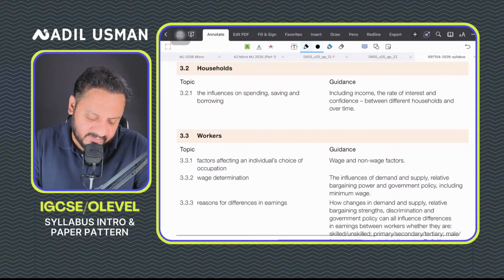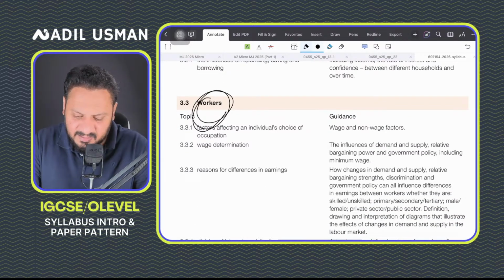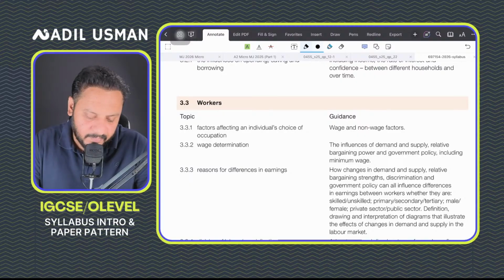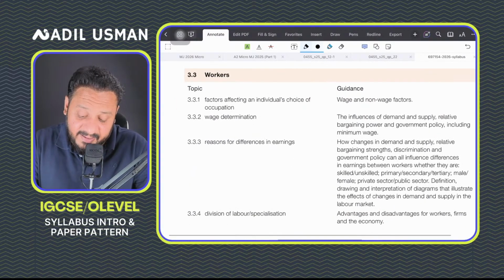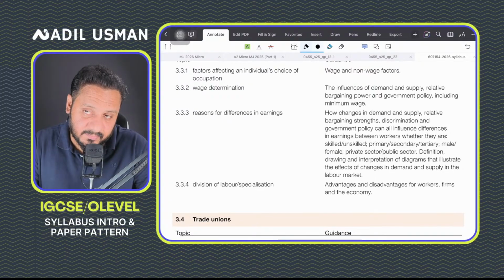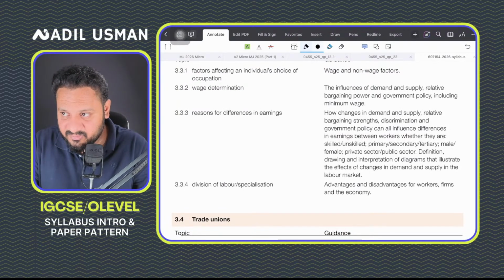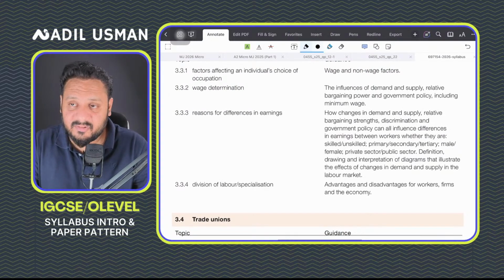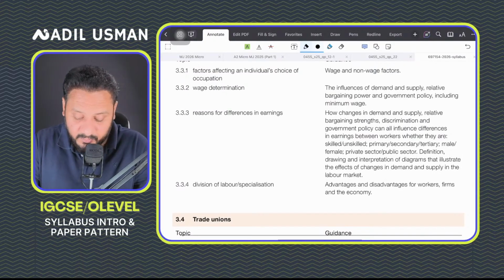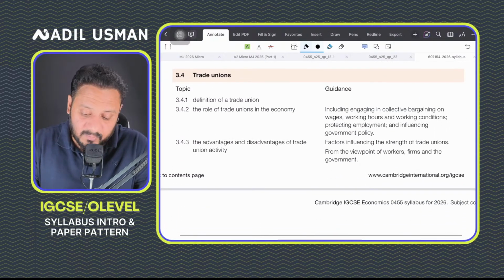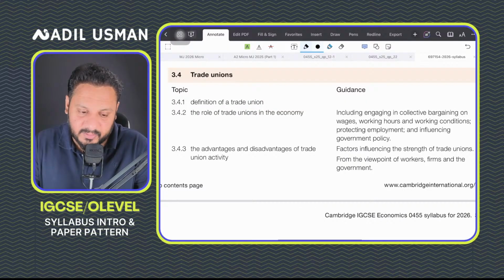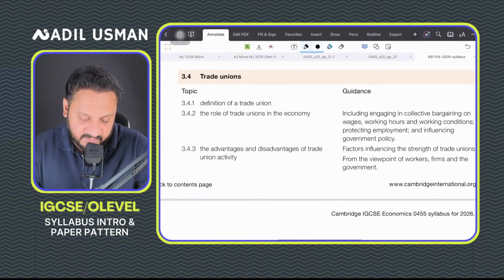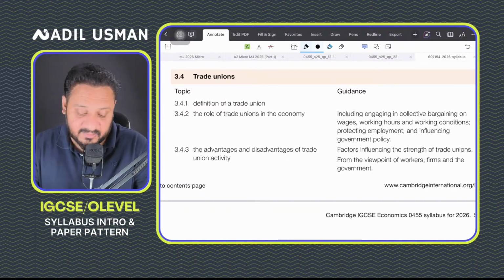You'll study the chapter labor market. This is basically about workers. You'll study the demand and supply of labor. You'll study why some people are paid more while others are paid less, why there is a difference between the earnings of the primary sector versus the tertiary or the secondary sector, and why there is a gender pay gap between men and women. You study an interesting topic, trade unions. Trade unions were formed during the Industrial Revolution to protect the wages and working conditions of laborers. You study the advantages and disadvantages of trade unions.